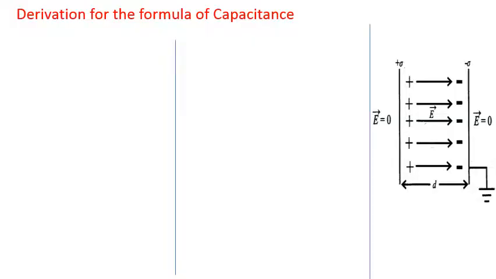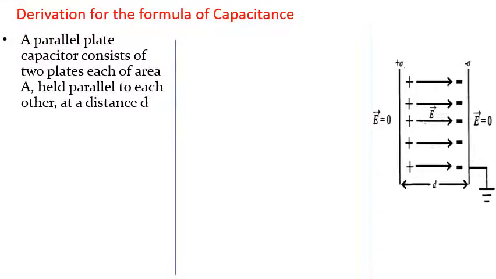Let us derive the formula for capacitance. Once again the same diagram. After drawing this diagram, we have to write down the explanation, and the explanation is very simple.